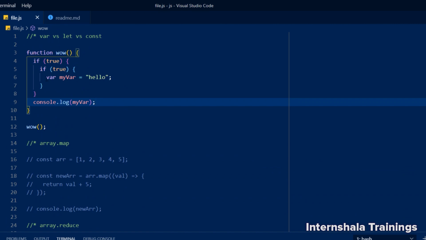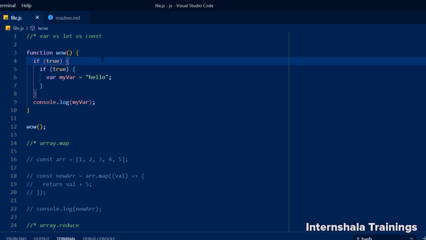What is happening here is happening because of var. And the thing is that var is not scoped to the closest brackets. It is scoped to the function scope. The var variable that I declared inside this if, it doesn't matter how many levels deep I have this var inside, it will be accessible everywhere inside the function scope, inside these brackets. So this is what var is. It is accessible inside the function scope.